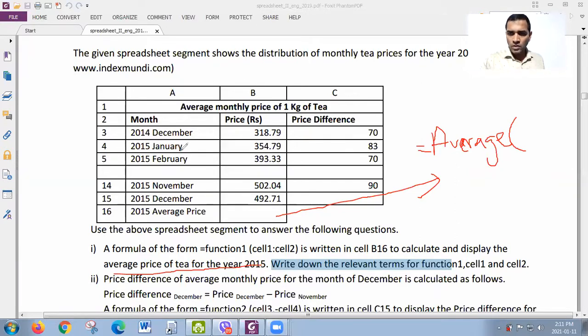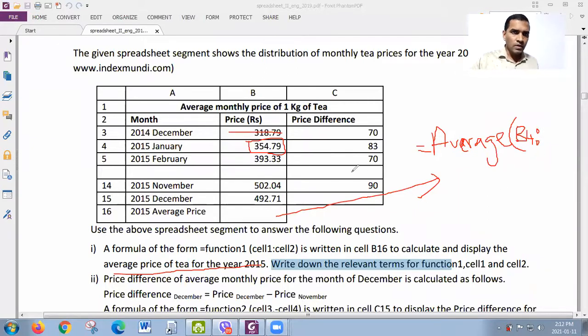So where the 2015 starts, here it is. Look here. Ignore this one. You can't say 318. That is 2014 December. But you have been asked to find the average for 2015, which means 2015 January to 2015 December, right? So where is that 2015 January price? Here it is. Am I correct, right? So B4. So equal average B4, okay, colon.